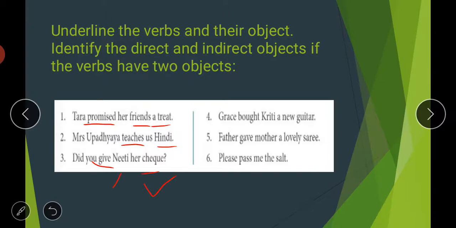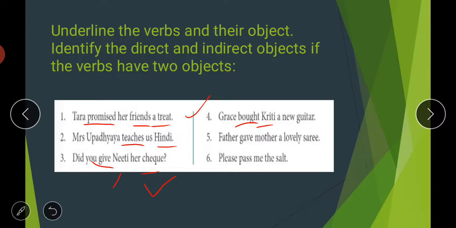Then if we talk about the fourth one, Grace bought Kriti a new guitar. So the verb here is bought. And if we talk about direct and indirect objects, a new guitar is your direct object. What did she buy? A new guitar. And for whom? For Kriti. So Kriti is your indirect object.